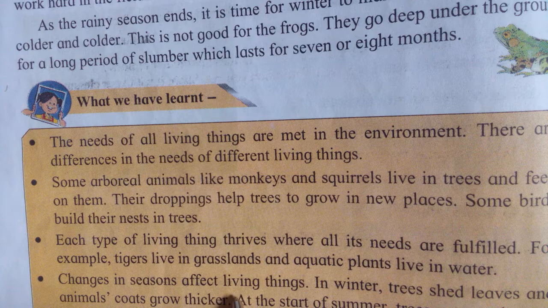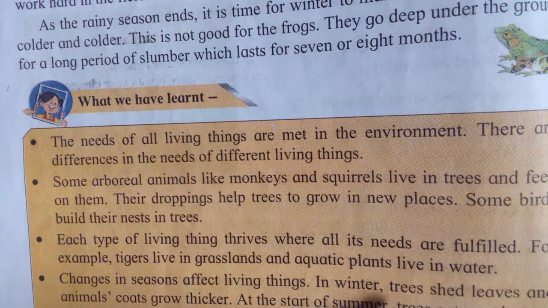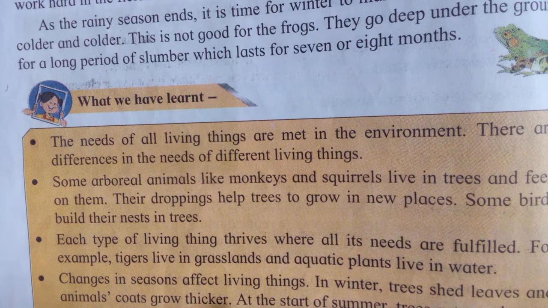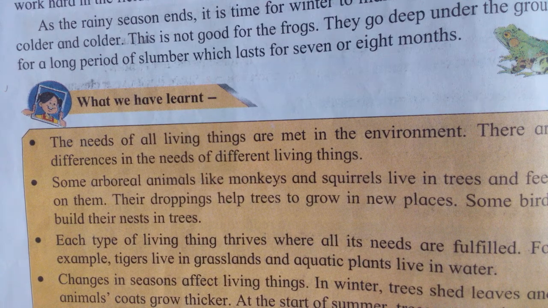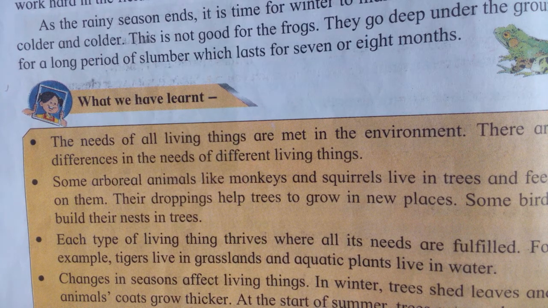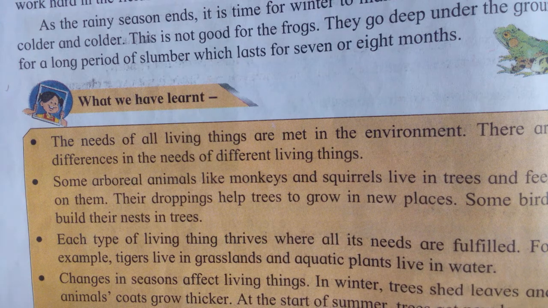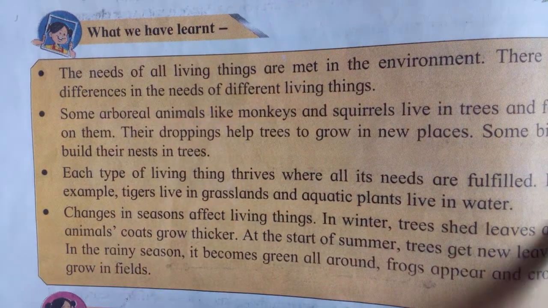When seasons are changing, we see changes in the environment. In winter, what happens? Trees shed their leaves and animal coats grow thicker. The covering, meaning the hair on the animal's body, becomes thicker. Why? Because they feel the cold. At the start of summer trees get new leaves. In winter trees shed leaves, and in summer trees get new leaves.